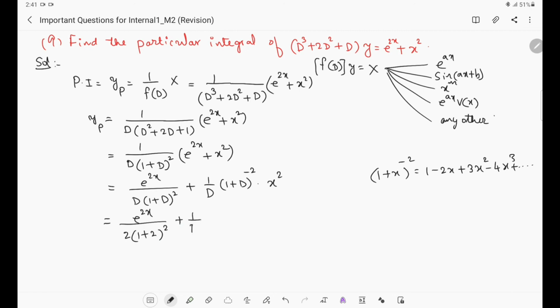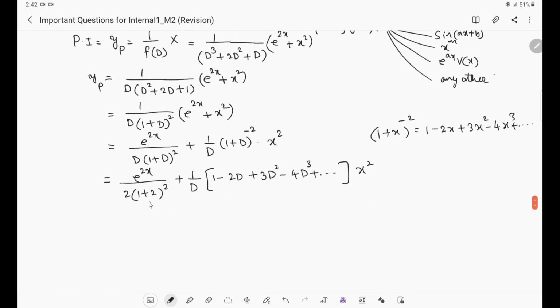Then plus 1 by d into, see, it is 1 plus x form. So what will we get? 1 minus 2x, so 1 minus 2d plus 3d square minus 4d cube plus so on, into x square as it is. Now simplify this. First term, when we simplify, we will get e power 2x by, here 1 plus 2 is 3, 3 square is 9, 9 into 2 is 18. So we are getting e power 2x by 18 as the first term.